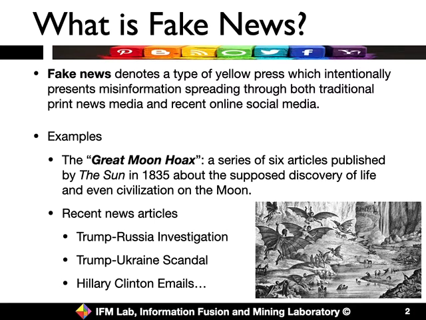We have different kinds of fake news in history as well as nowadays. According to the records, the first fake news in the print medium comes from the Sun, which is about the Great Moon Hoax. It is a series of 6 articles published by the Sun in 1835 about the supposed discovery of life and even civilizations on the moon. At that time, people thought this was true. However, later on, as we sent more people and satellites to the moon, we found it was fake because no people are living on the moon.